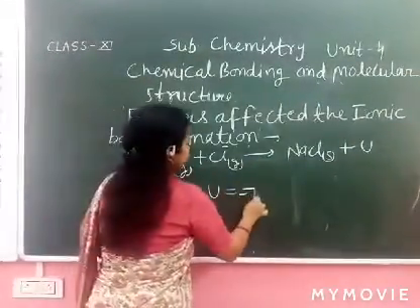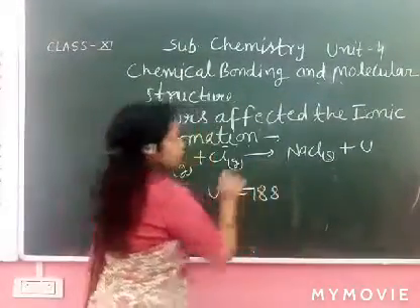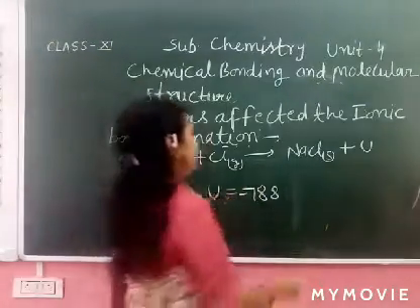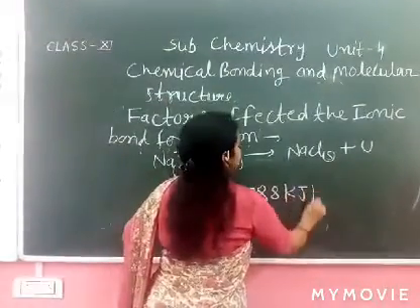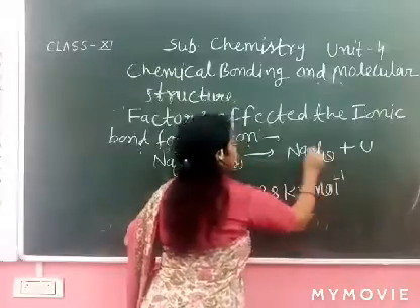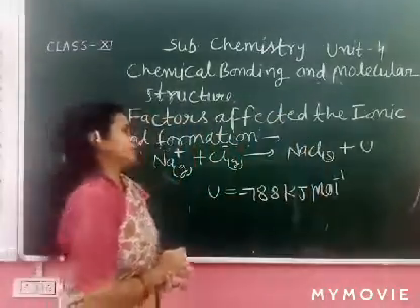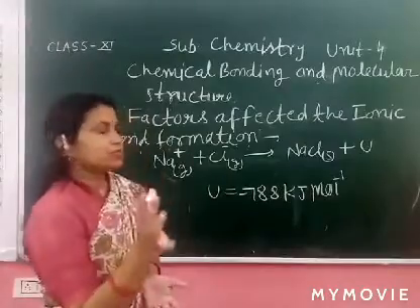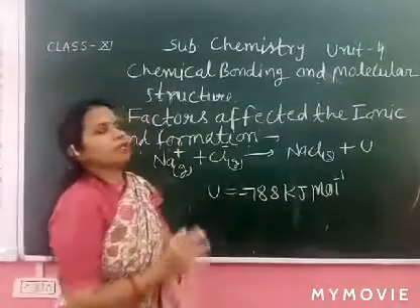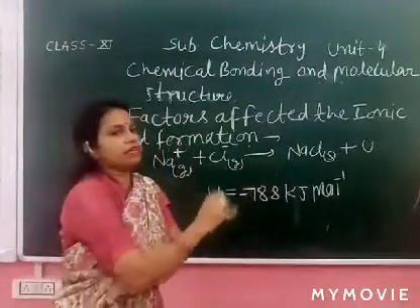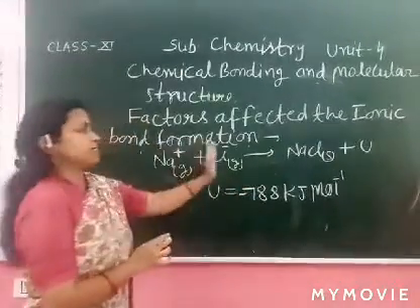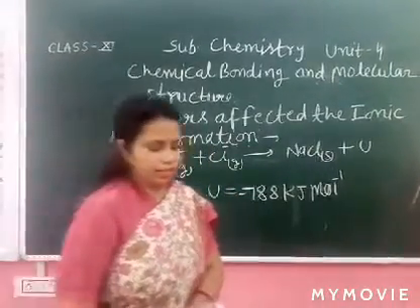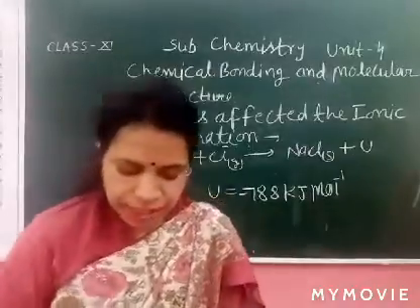Exothermic or endothermic? The reaction is exothermic, in kJ per mole. Now the lattice energy: this energy is required to break the bond between Na and Cl. It converts again into Na+ and Cl- constituent ions. It's called the lattice enthalpy.